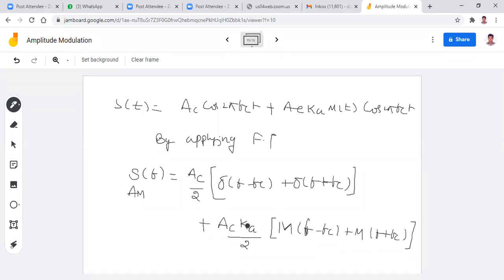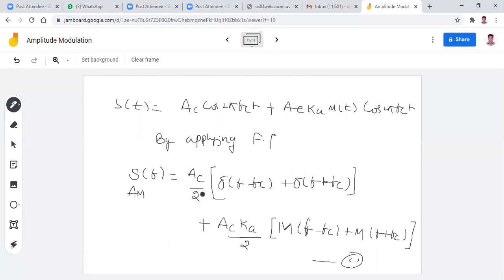So finally, the spectrum of AM wave is like this. This is another equation. The spectrum of AM wave is AC by 2 del of f minus fc plus del of f plus fc, plus AC into Ka by 2 m of f minus fc plus m of f plus fc. Try to follow the equation numbers, that is your wish. Is it clear? So the final two equations: first, we started amplitude modulation with one equation, S of t. Now finally, the spectrum of S of t, that is S of f, is like this.